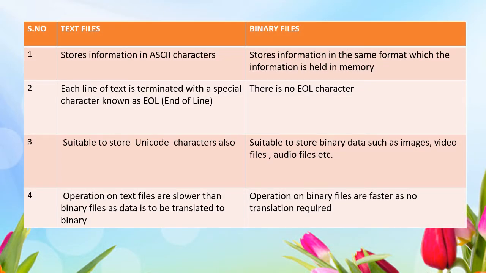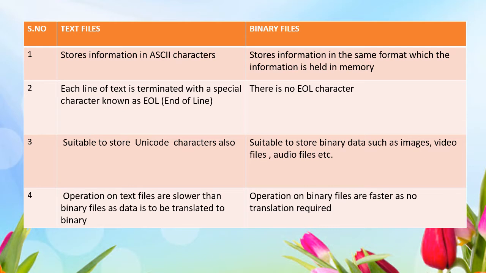And these are the differences between text files and binary files. In text files, information is stored in ASCII character format, American Standard Code for Information Interchange, but binary files are stored as zeros and ones. In a text file, every line ends with the EOL, the end of line character \n.